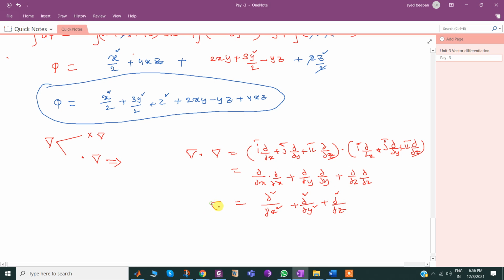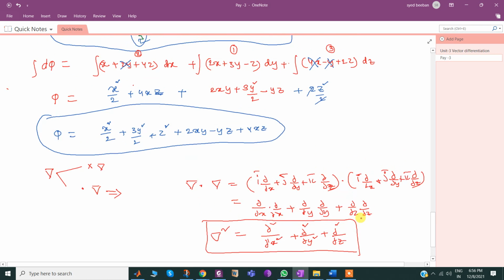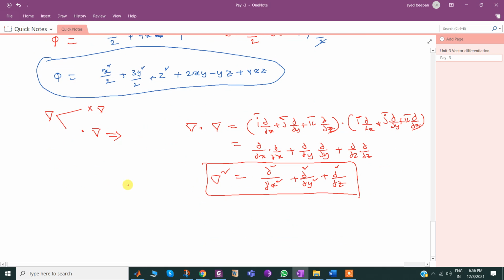That is del dot del, written as del square. This is known as Laplacian operator.